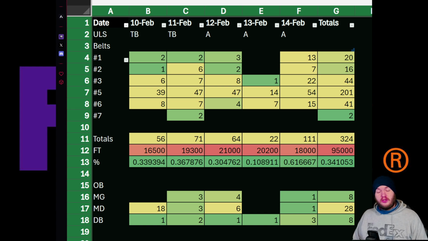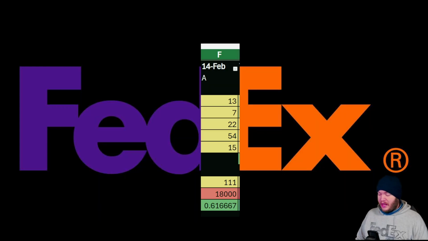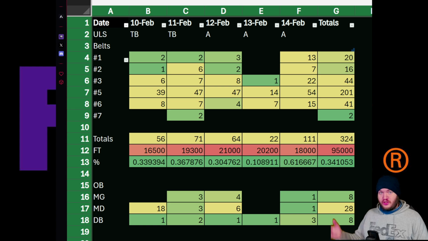Now I want to draw to your attention to February the 14th and how much you missed. The towers missed 111 packages for an 18k day, which is a percentage rate of 0.61. Are you sure you want this layout?